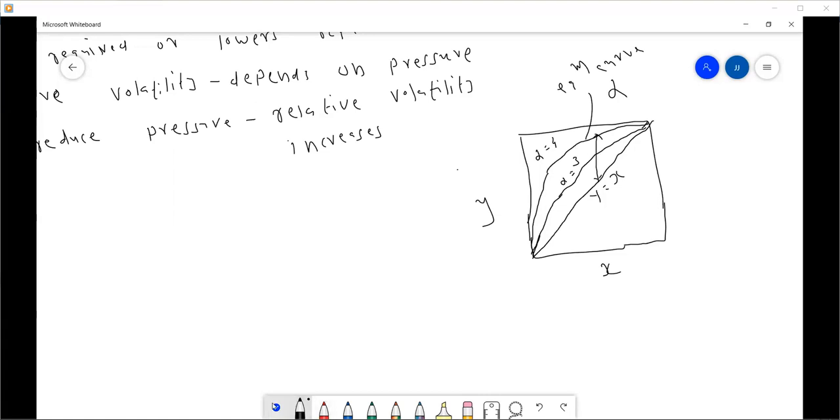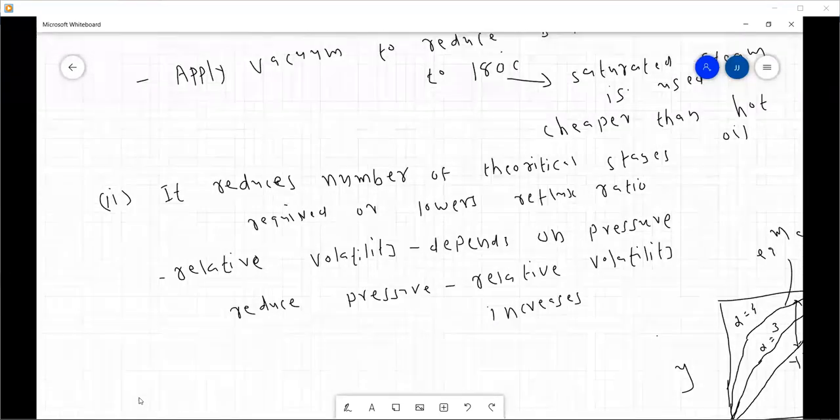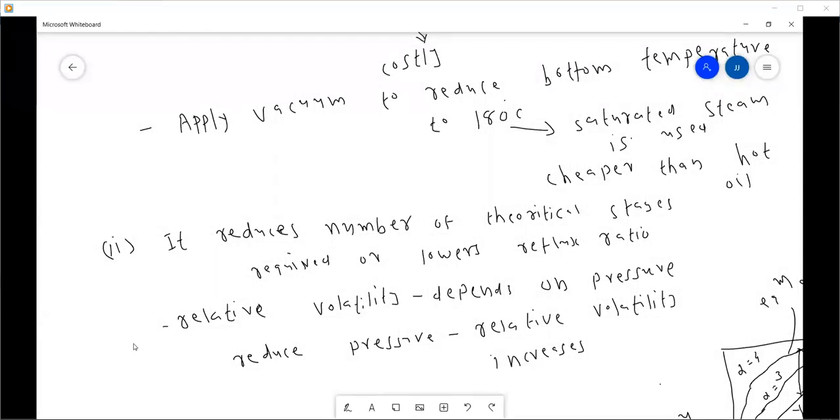So by applying vacuum, the relative volatility between two substances will be increased. So it reduces the number of stages required, either theoretical or actual, or it lowers the reflux ratio. All right. So again, it is an example of the advantages of using vacuum distillation. I think it's the third advantage. The fourth advantage is